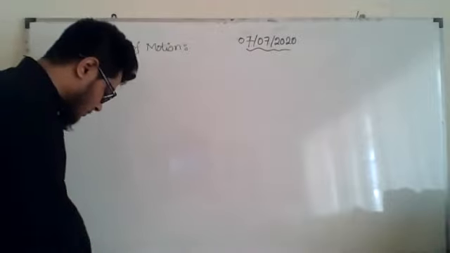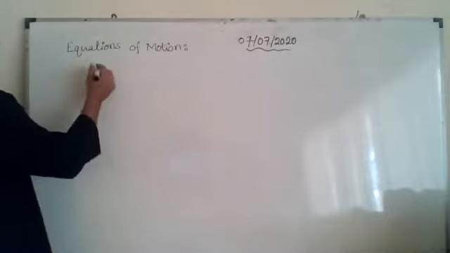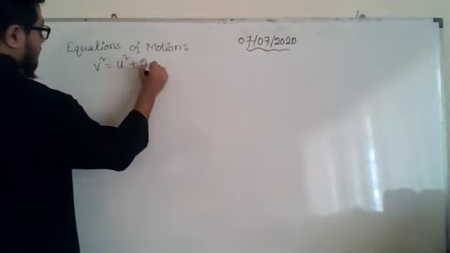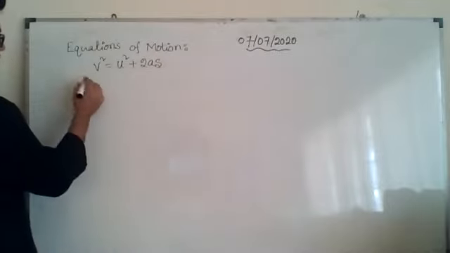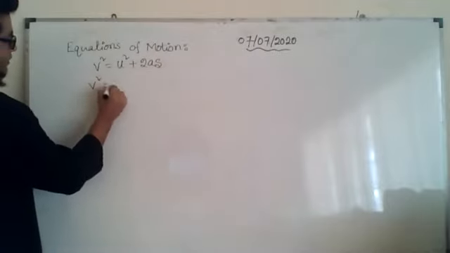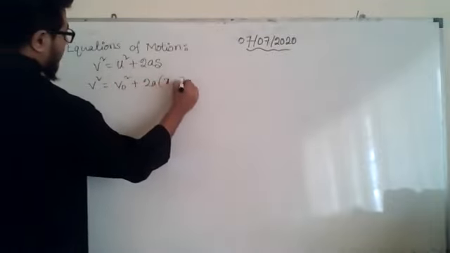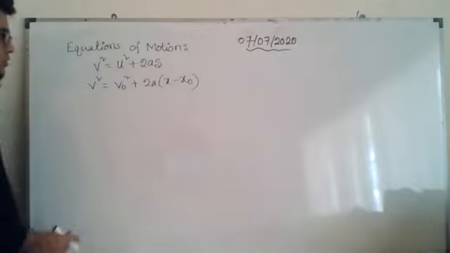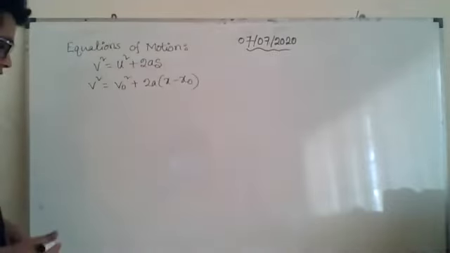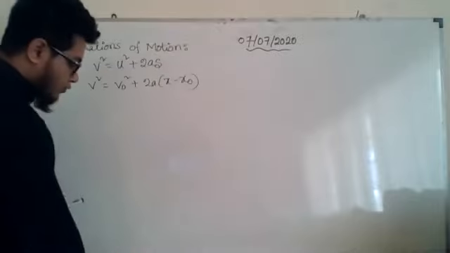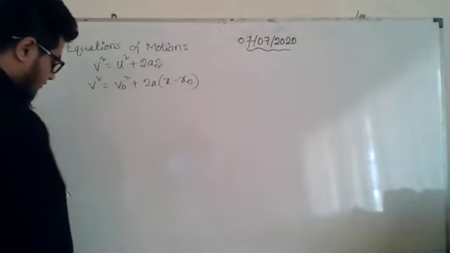Acha. So the last one, if you remember, we studied at SSC level v square equals u square plus 2as. Here it has become v square equals v naught square plus 2a into x minus x naught, where s is x minus x naught. Okay, anyway. So how to prove it? At first, we will prove the first equation again, if you remember.